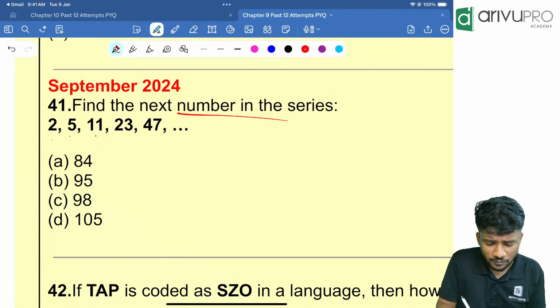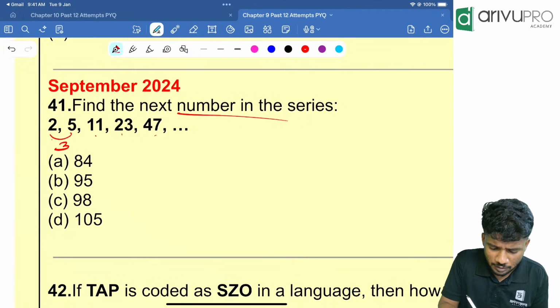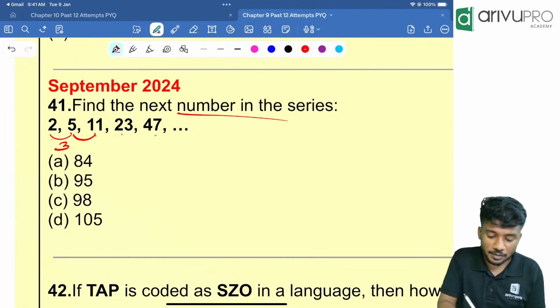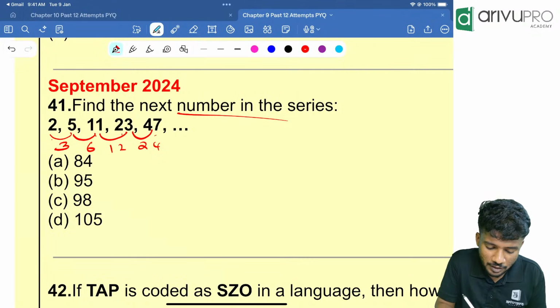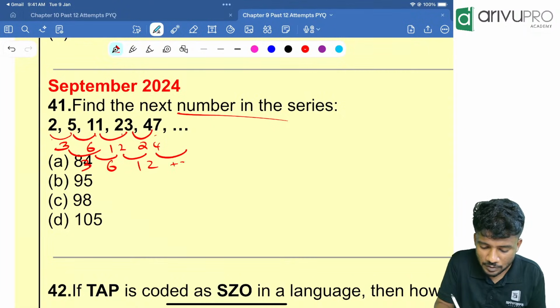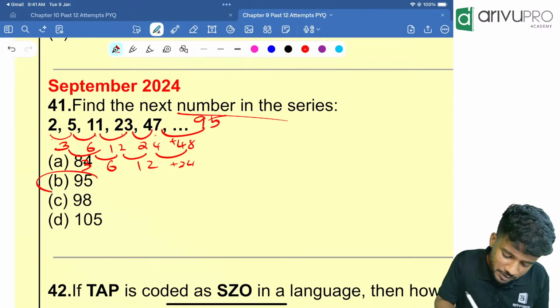Now, find the next number in the series: 2, 5, 11, 23, 47. I'm going to write 3. Let me check, I'm randomly checking the pattern. 6 is there. Then 12 is there. Then 24 is there. Now again 3 is there, then 6, then 12. That means the next number should be plus 24, that is 48. So 47 plus 48 is 95. Option B is your answer.